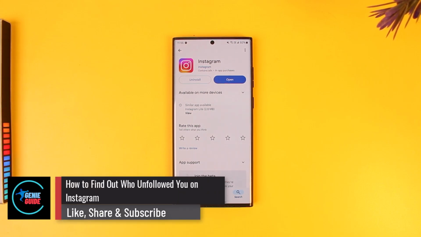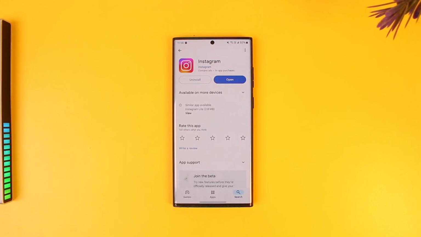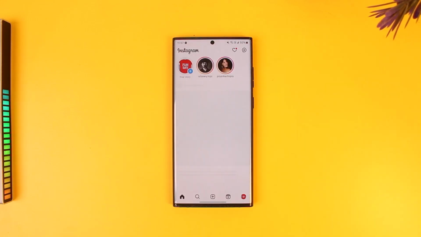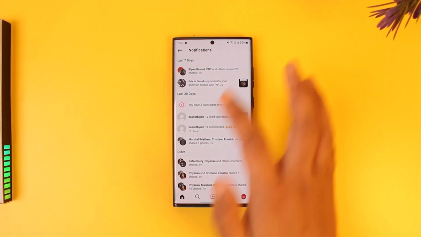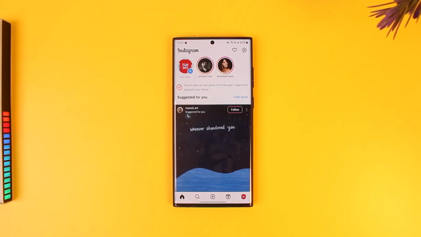How to find out who unfollowed you on Instagram. So if you want to find out who unfollowed you on Instagram, because maybe you followed someone but you think that they have unfollowed you in return, you can actually find it. Now first of all, what you have to understand here is that Instagram is not going to give you a list of people's names who have unfollowed you but you follow them.